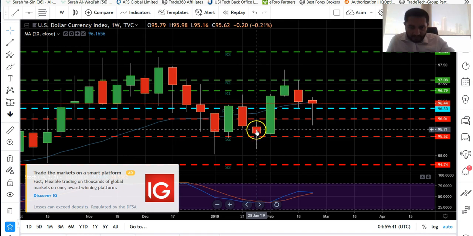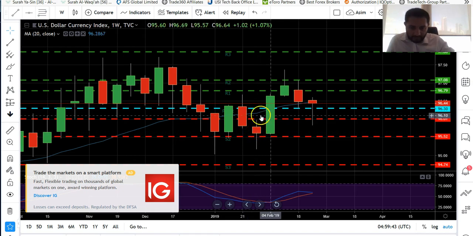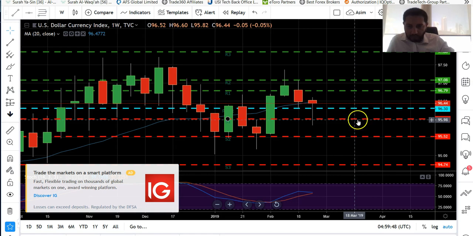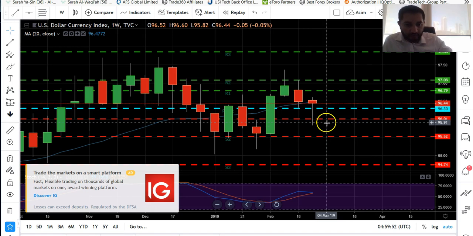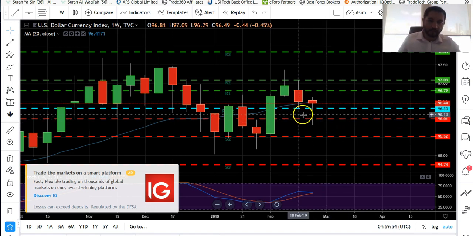You can compare this candle and the candle for the week of 28th January. It is almost nearly the same pattern, a little bit changed, but I can see a similar pattern. So technically I do expect that it will go higher. Also, there is a lot of big fundamental news, so we do expect that the dollar is going to be getting stronger day by day.